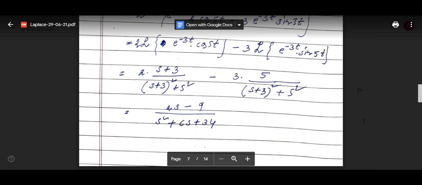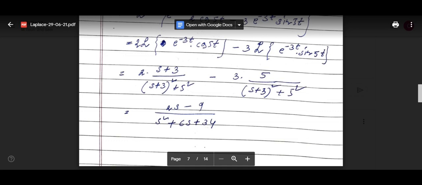Directly put in the formula, the integral from 0 to infinity of e to the power minus st f(t): in the first case f(t) is 1, then f(t) is t power n, then f(t) is e to the power at. You can try how we are getting 1 by s minus a.